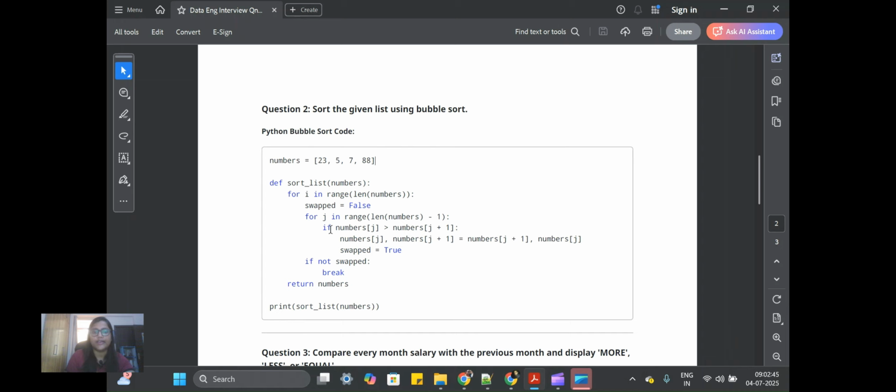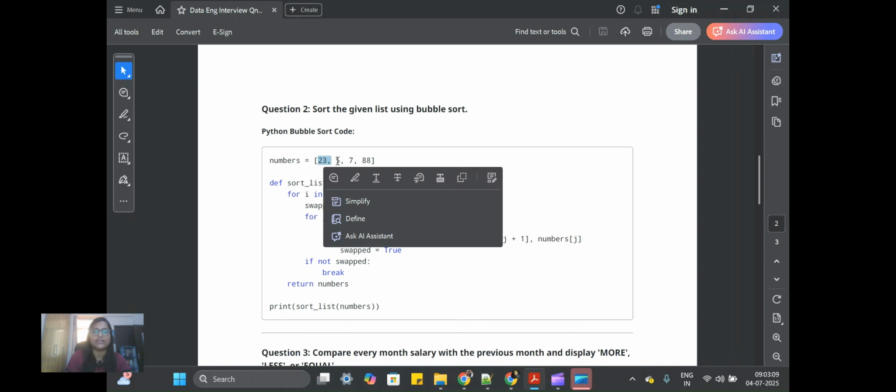Now the j is iterating through 0, 1, 2. If nums[j] is greater than nums[j+1], which is the next number, then you just swap them out: nums[j] and nums[j+1] become nums[j+1] and nums[j]. You are just swapping these two numbers.